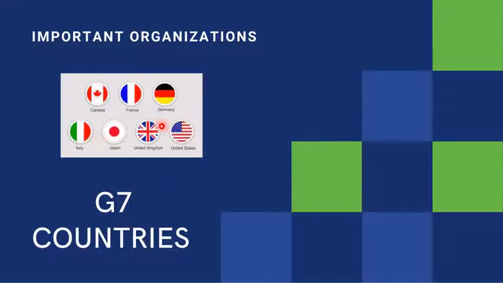Out of these 7 countries, 4 countries are from Europe. That is UK, Italy, Germany and France. Other countries are US, Canada and Japan. So it consists of majority countries that are democracies, and also these are developed economies at the time of the formation of these G7 members. So we will discuss G7 in detail.